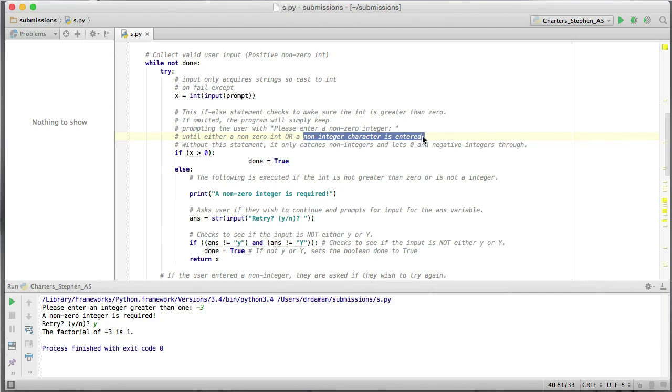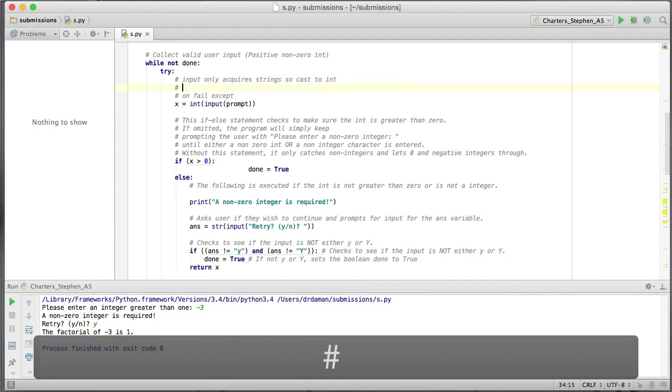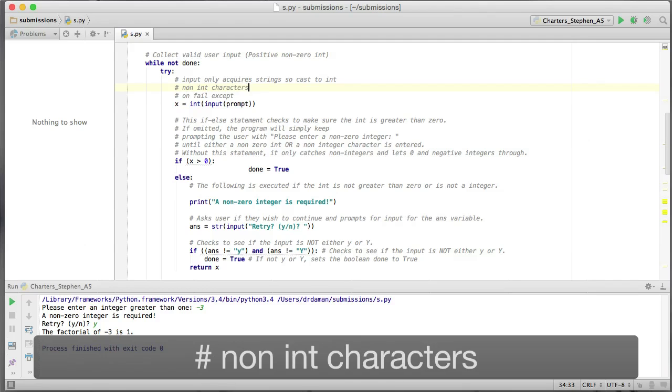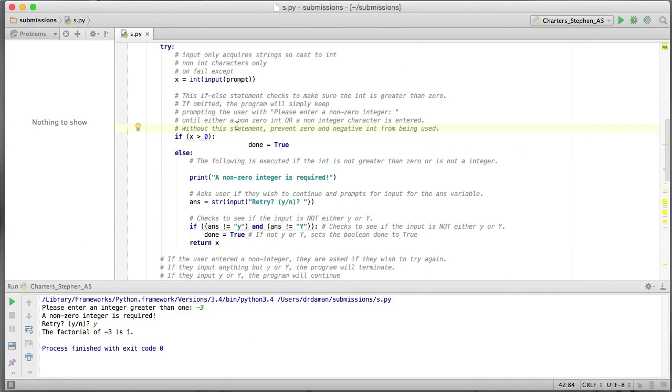The non-integer character is addressed up here, okay? Cast int for, might even write a note here, non-integer, like that.